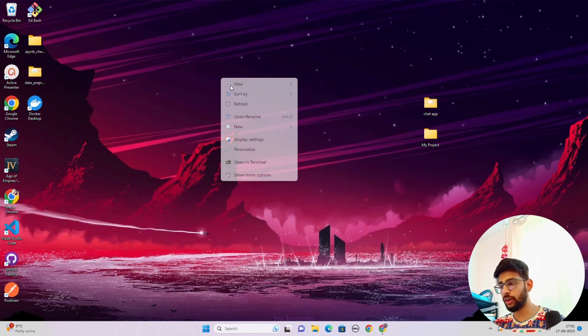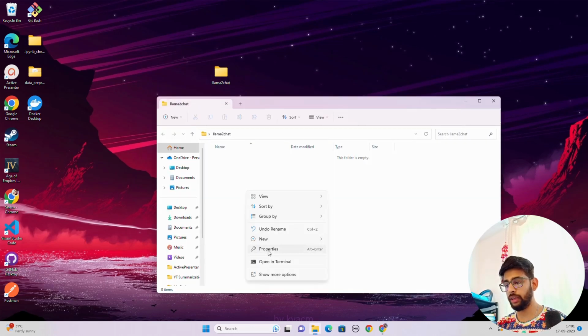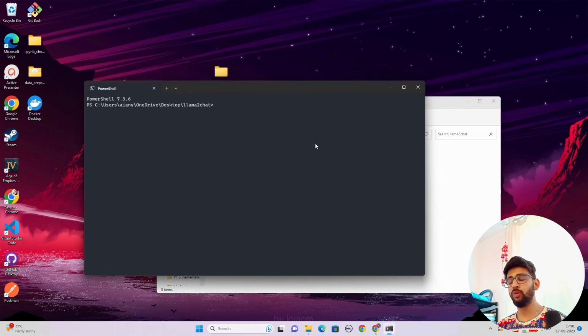I cannot click on desktop. So let me just create a new folder and call it Llama 2 Chat. And I'm going to go inside this folder and open this in terminal. Now here we are going to write a few lines of code, and I'll show you what I'm going to write. And let's first create a virtual environment because we have to install a couple of libraries.